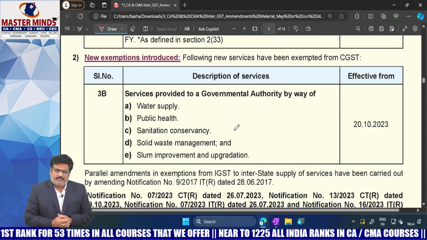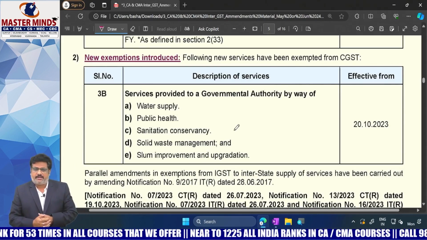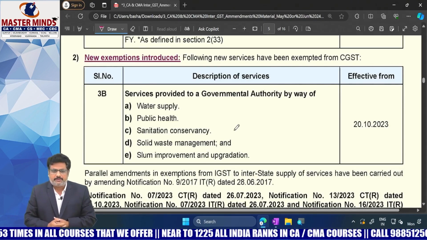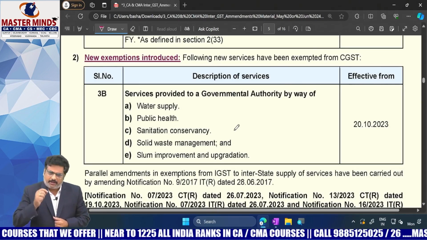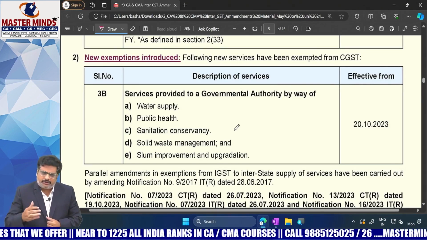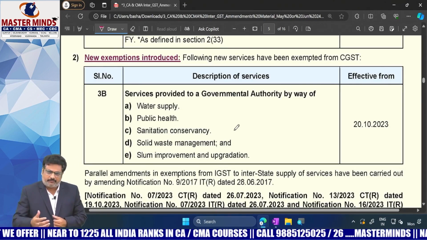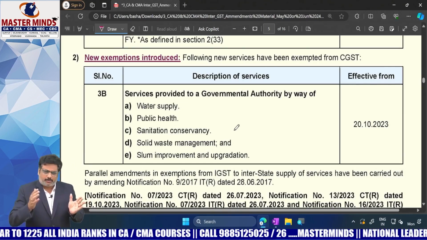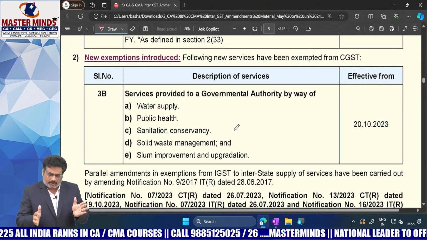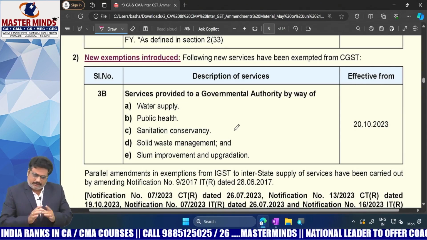But any services that are provided to a governmental authority are taxable. Previously, the point is, services by a governmental authority in relation to any municipality or panchayat functions are exempt, but if any third party is providing services to a governmental authority, it is taxable.